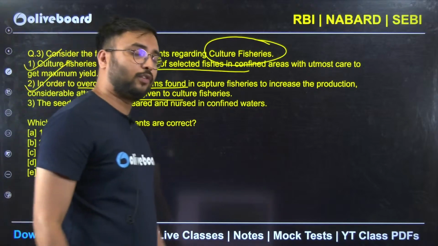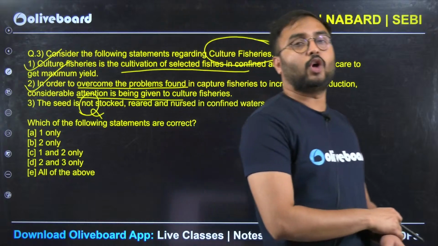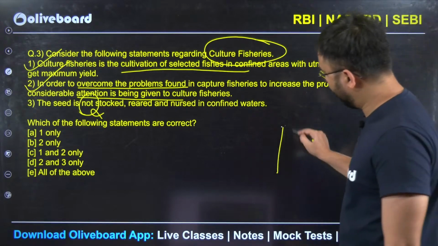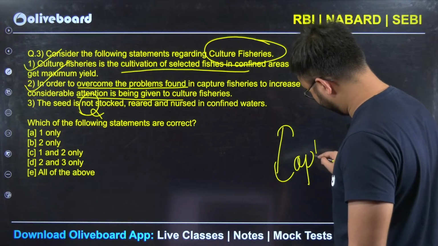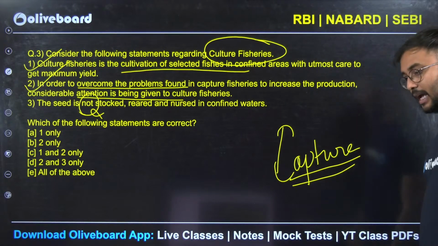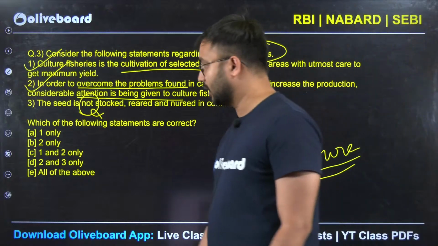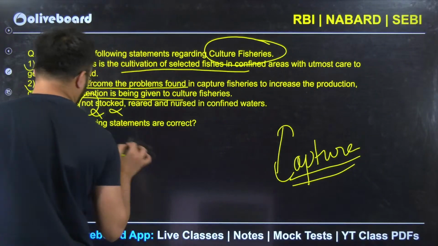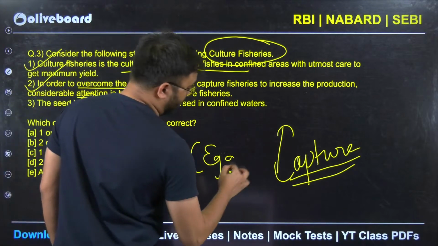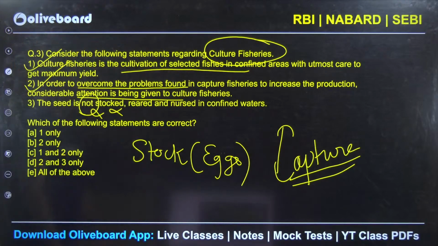If the eggs of the fishes are not there, then how are you going to increase the population in the culture fishery? In capture fisheries, in which nets and trolleys are used to capture the fish, here we don't need any stock. The stock of fish is nothing but the eggs which are ready to be reared.